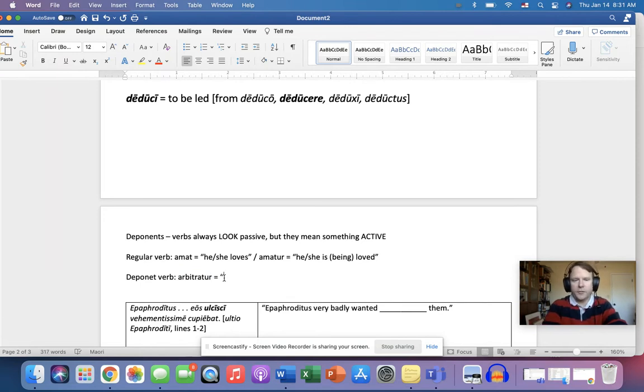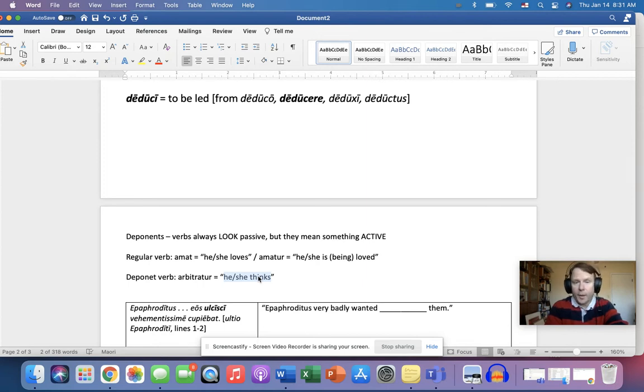So if arbitror means to think, what does arbitratur mean? It means he or she thinks, because the form is always passive, but that passive form always means something active.